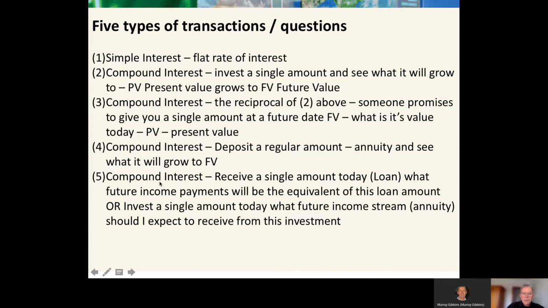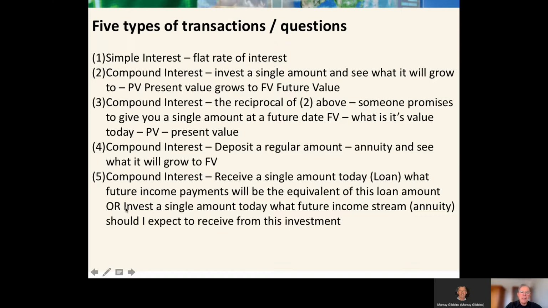And the other way of turning that around is converting a lump sum today into potential future income streams. So you receive a lump sum today, a loan. A loan will always be a present value. You get that amount today. And then you try and work out what the future income or repayments will be that are the equivalent of that loan amount.